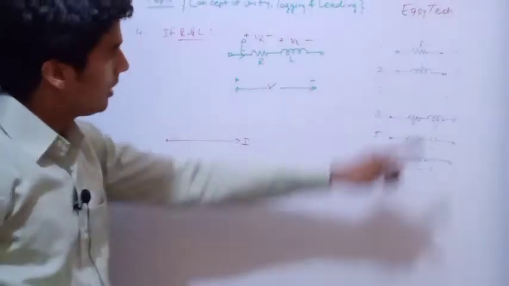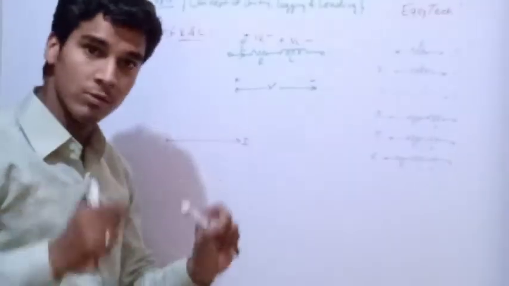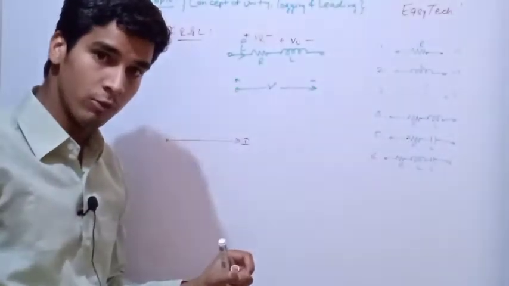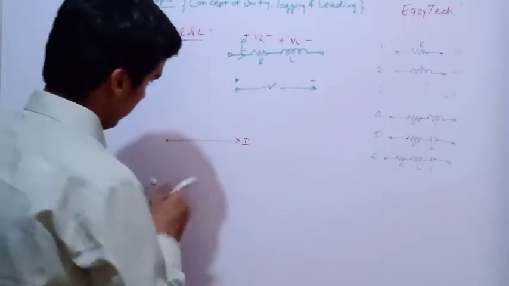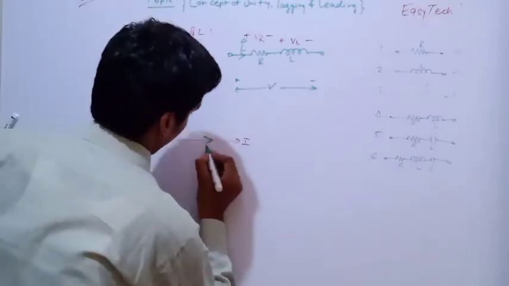You all know that in the case of R, the phase difference between voltage and current is always 0. That means the VR will be in this direction.